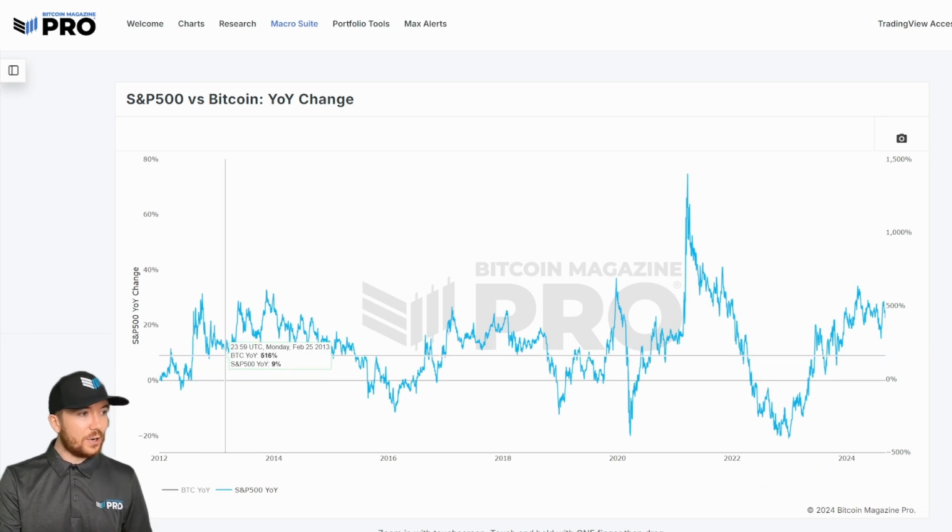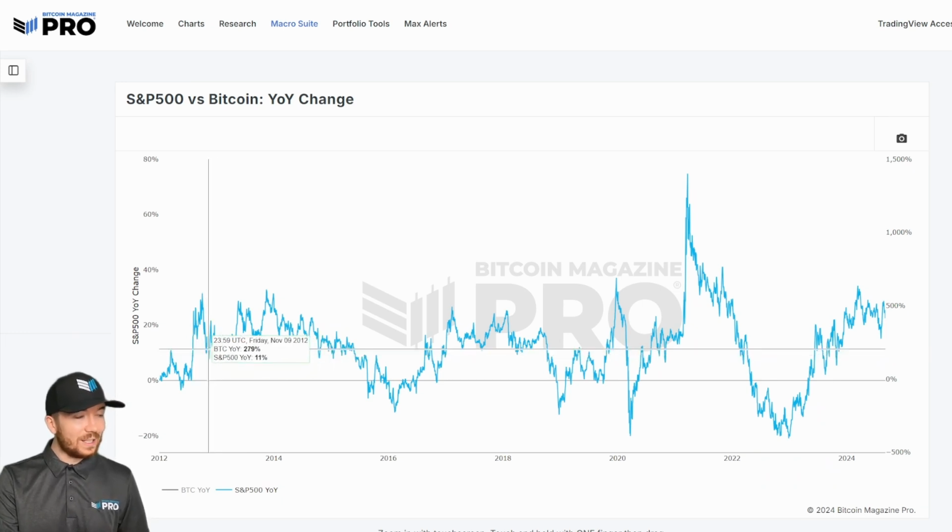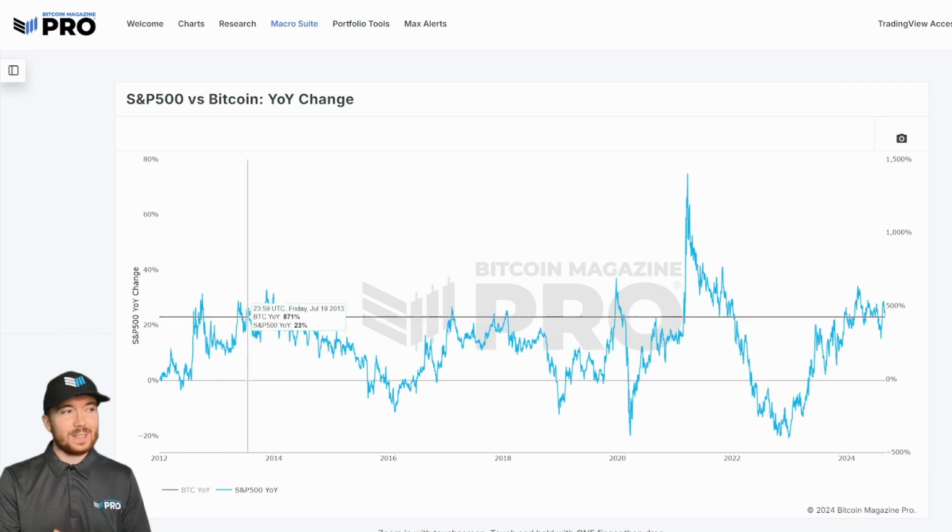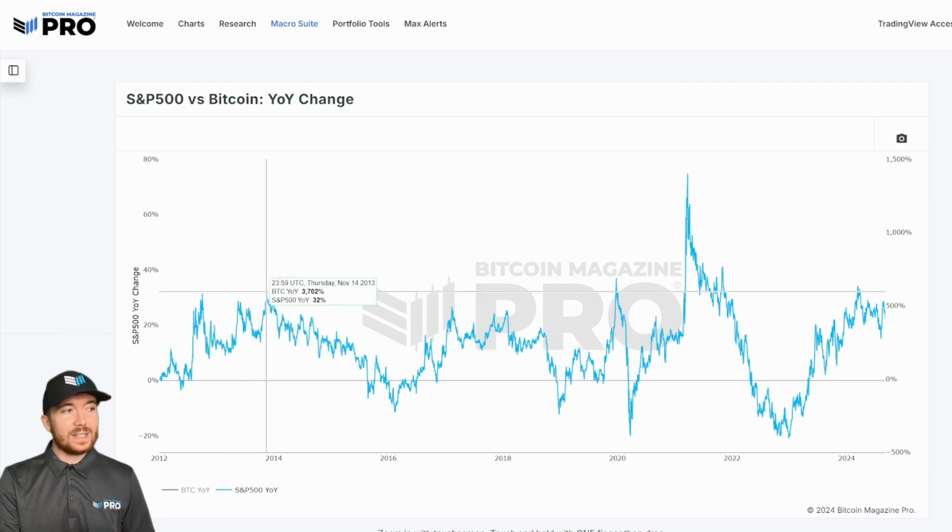So back here in November 2012, we can see that the year-on-year rate of change in the S&P 500 was about 11%. But in the year that followed, this increased to around 32%, which was a very noticeable increase in the S&P 500 over that year following that election.